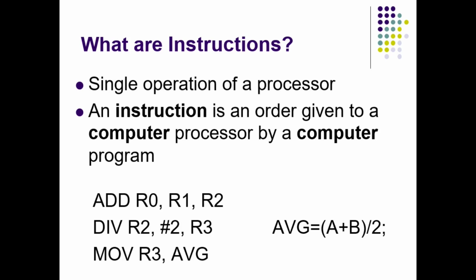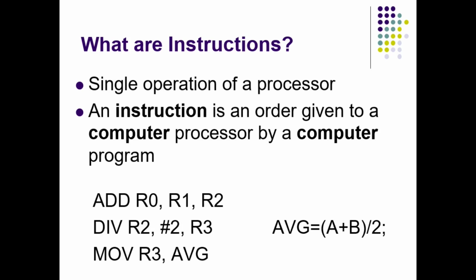But from a programmer's perspective, an instruction is nothing but an order given by a programmer to the computer. Programmer informs the processor what exactly it has to do, which operation it has to perform. For example, here below on the left side I have written a small program in an assembly language. On the right side there is the same program. It is nothing but a statement in a higher level language like C. Ultimately I have to add two numbers, divide it by 2 and get the average. So in higher level language we write a statement: variable name equals a plus b divided by 2. We call it a statement but not an instruction, because that single statement has multiple instructions.